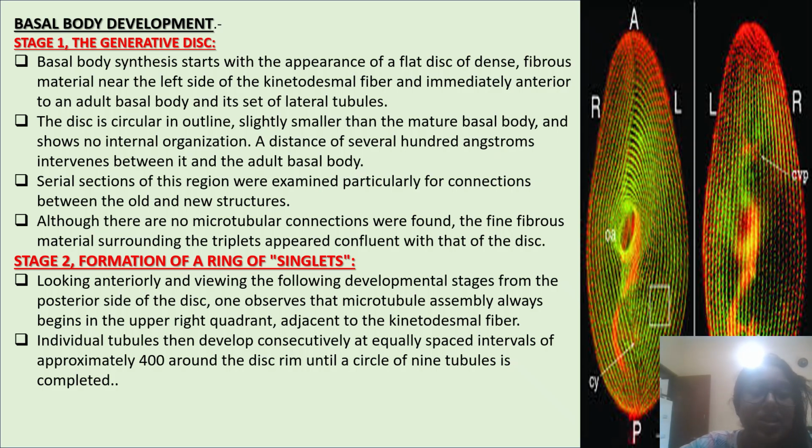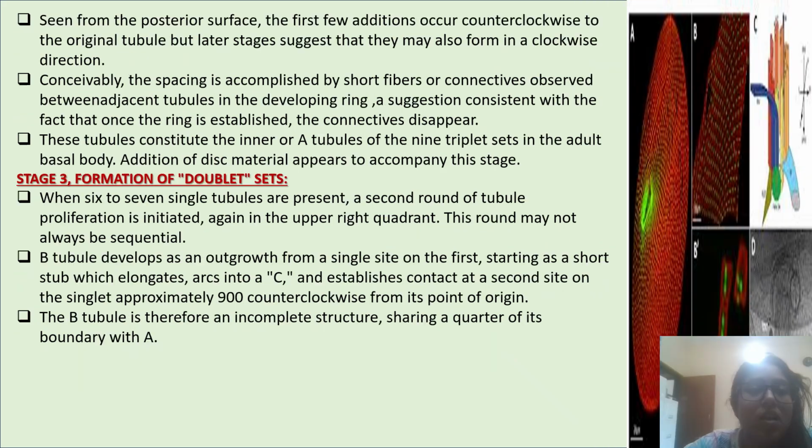Individual tubules then develop consecutively at equally spaced intervals of approximately 40 degrees around the disc rim until a circle of 9 tubules is completed. Seen from the posterior surface, the first few additions occur counterclockwise to the original tubule, but later stages suggest that they may also form in a clockwise direction.